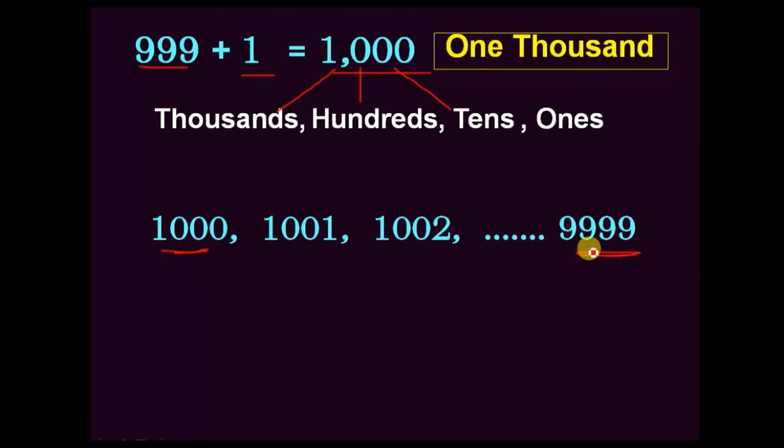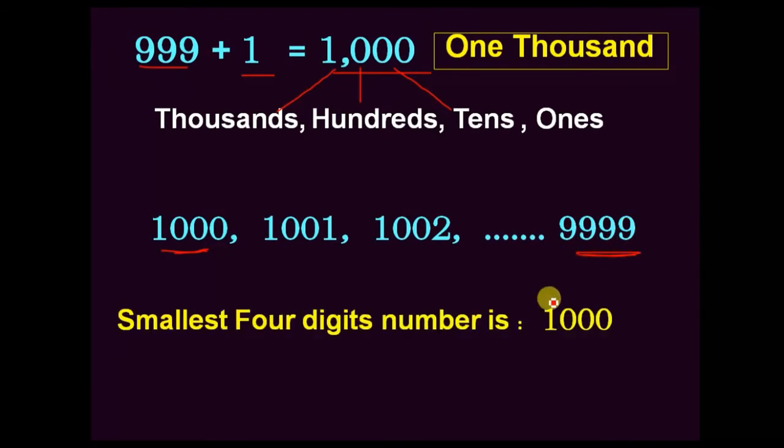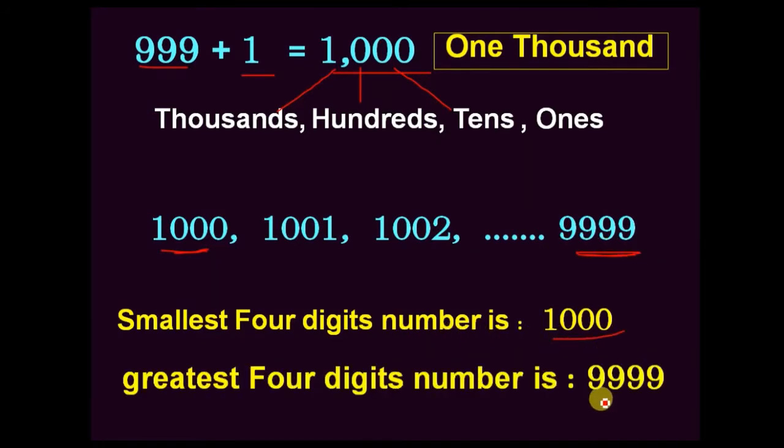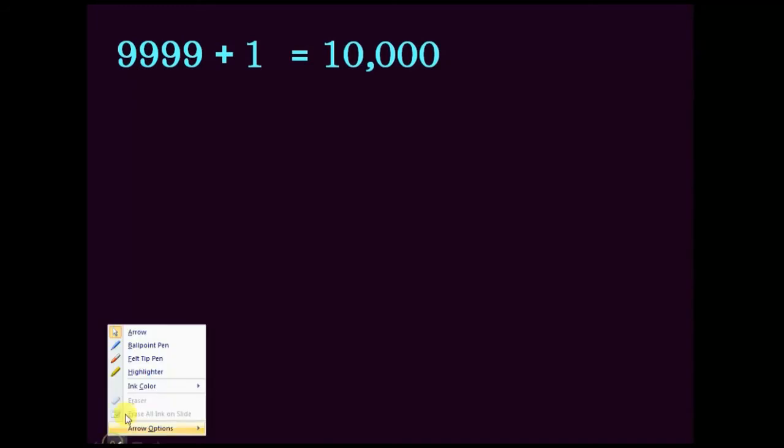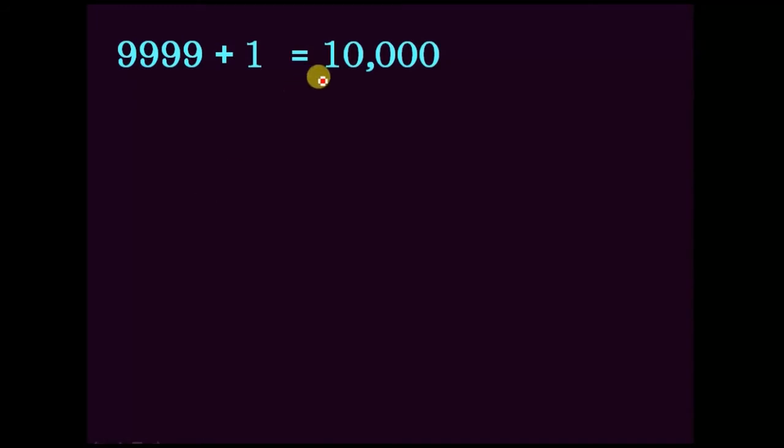The smallest four digit number is 1000, the greatest four digit number is 9999. Okay, if we add 1 to this four digit number 9999, we will get a new number.